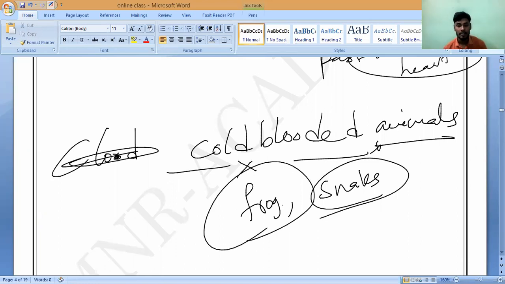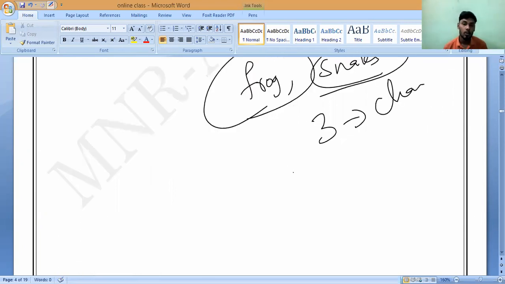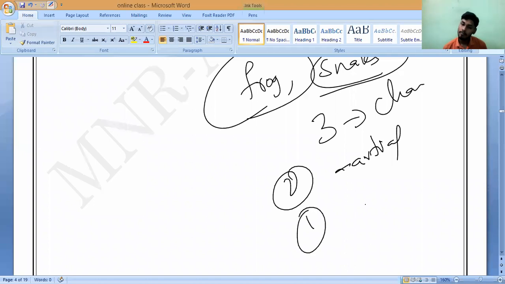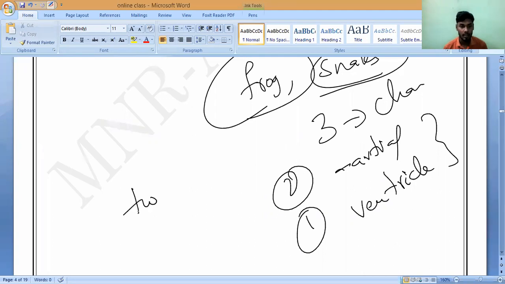Cold-blooded animals like amphibians and reptiles like lizards have only a three-chambered heart. Three chambers: two atria and one ventricle. Is it double circulation or single circulation? I am asking you this. Any idea?